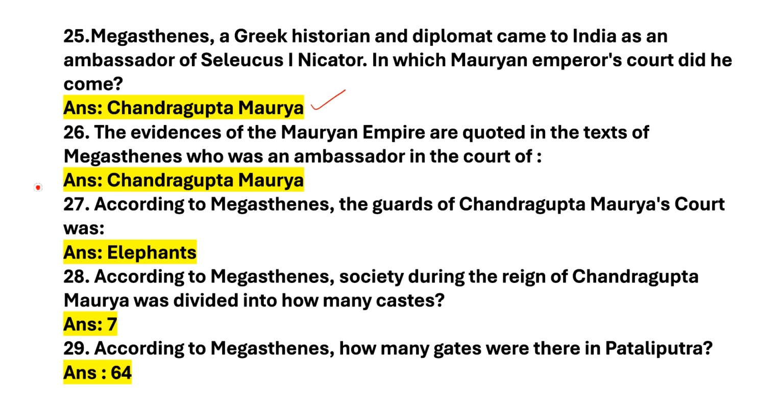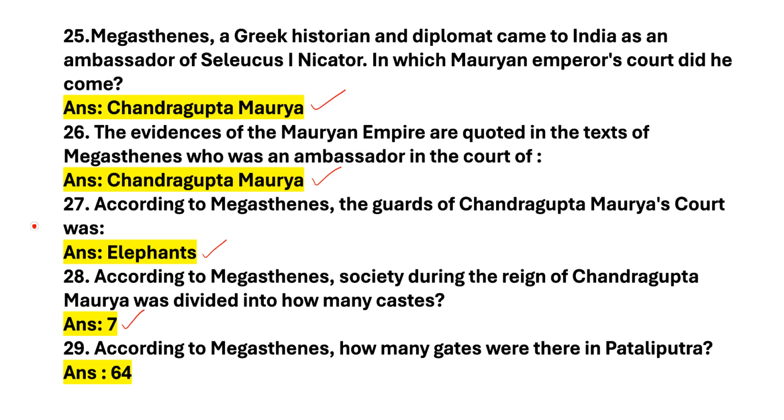Next question, the evidences of the Mauryan Empire are quoted in the text of Megasthenes, who was an ambassador in the court of? Answer is Chandragupta Maurya. Next question, according to Megasthenes, the gods of Chandragupta Maurya's court was? Answer is elephants. Next question, according to Megasthenes, society during the reign of Chandragupta Maurya was divided into how many castes? Answer is 7. Next question.